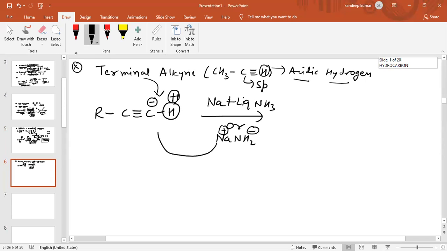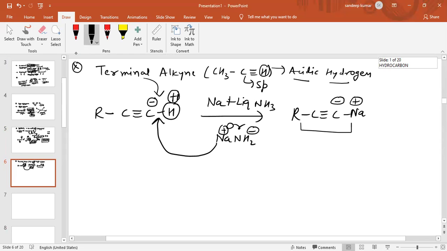So Na plus will combine with this carbon and H plus will combine with NH2. So the product obtained is RC triple bond C Na. This is negative and this is positive. So in case of sodium and liquid ammonia, the reaction of a terminal alkyne will give this product.